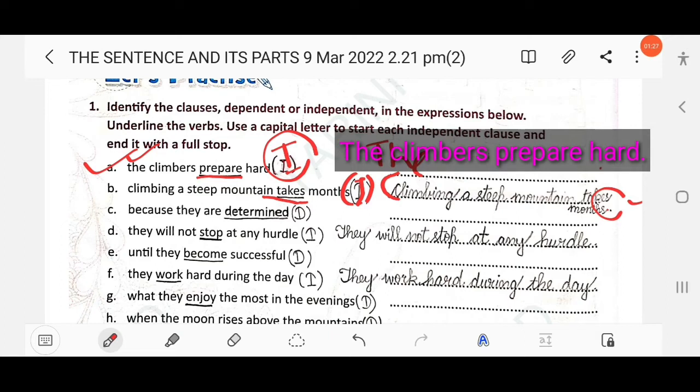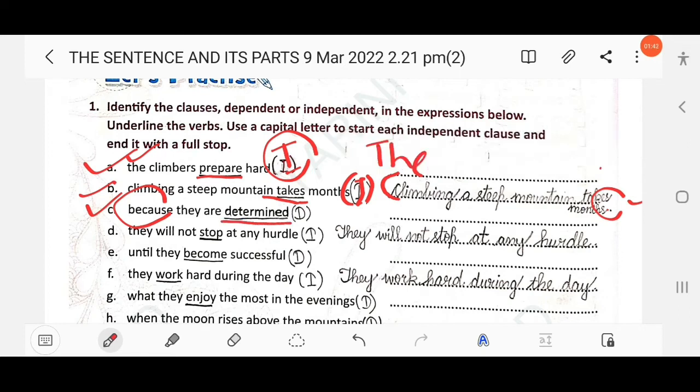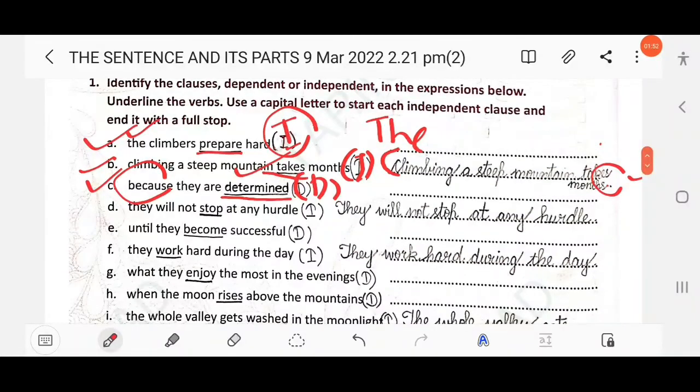The next here: because they are determined. There is a subordinating conjunction, because, used, and you need to underline the verb determined. Determined is a past participle used as an adjective, right? They are determined. So this is a dependent clause. Okay, so you need to write here in brackets D. D stands for dependent clause.